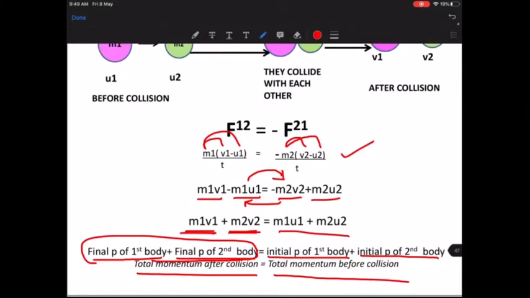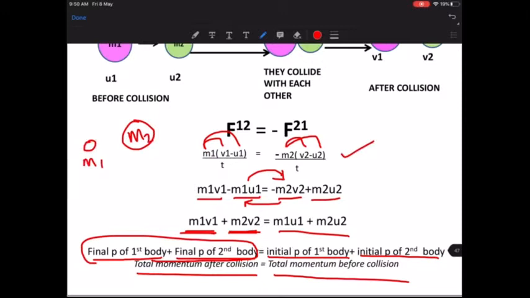So what did I learn? What does this last equation tell me? Final momentum is equal to initial momentum. So when two bodies are colliding with each other, final momentum is always equal to the initial momentum. The same applies to the bullet and the gun also, right? How will you make the momentums equal? Suppose there is a small body of very small mass m and a large body of mass m2. So how will you make the momentum equal?